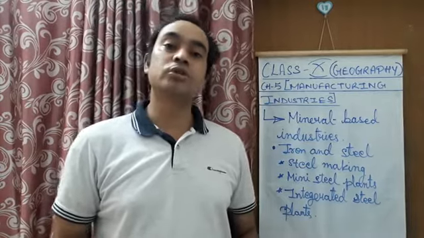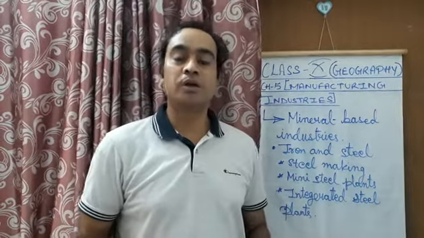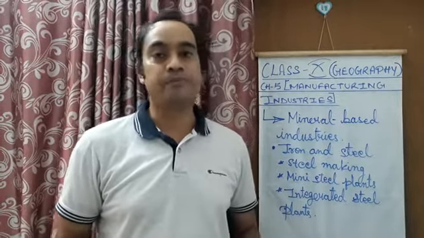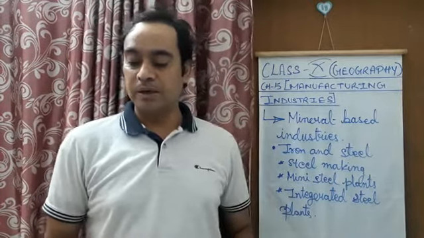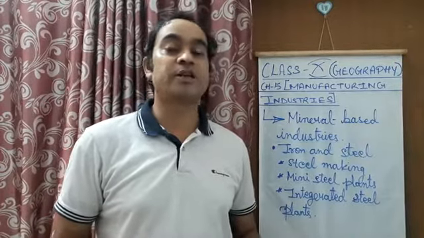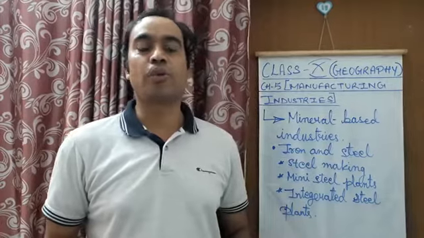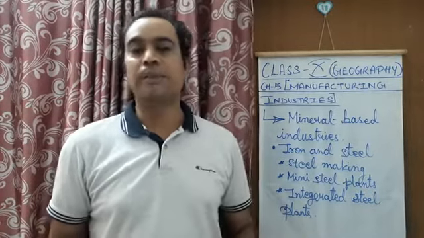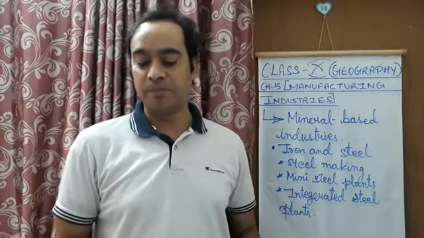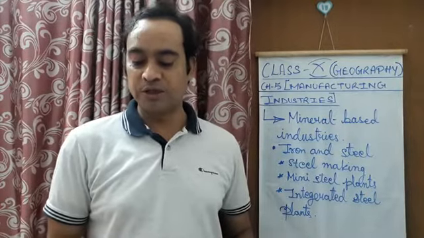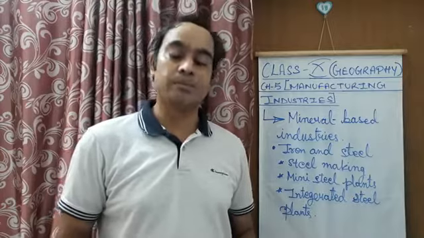Because of this heavy raw material, the transportation cost is also very high. Transportation cost here means the expenditure done by the company on transportation of raw material from the mine to the iron and steel company. So a high cost of transportation is incurred by the company.